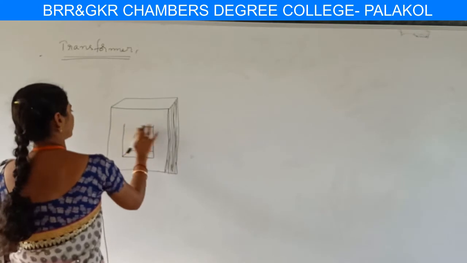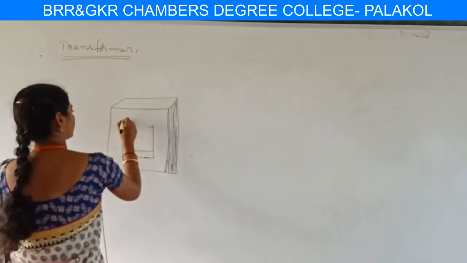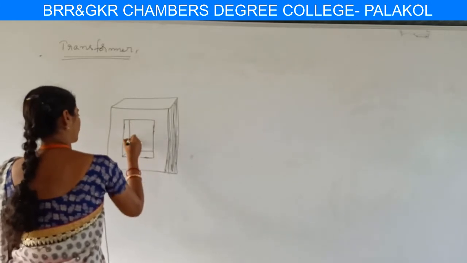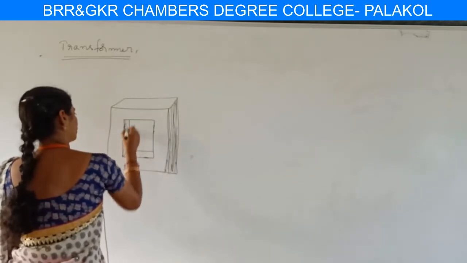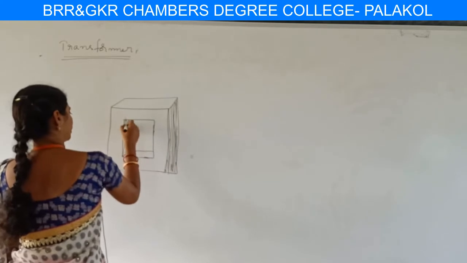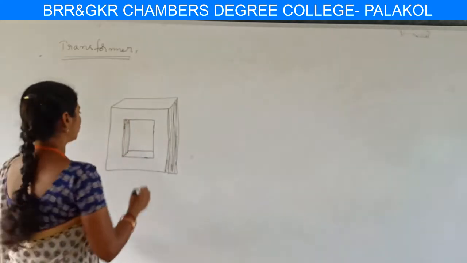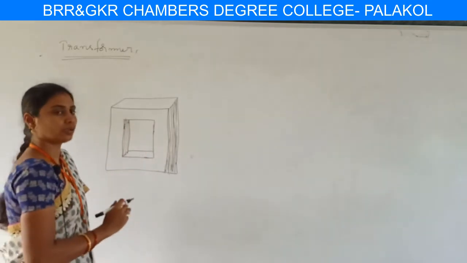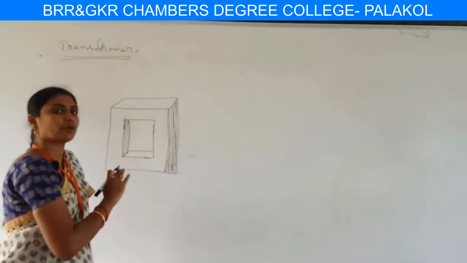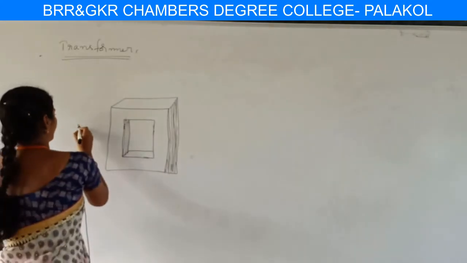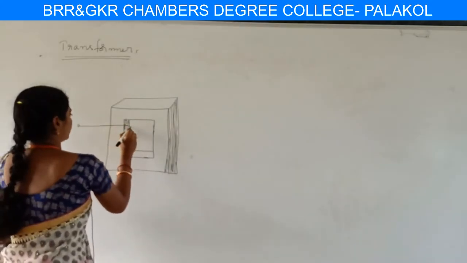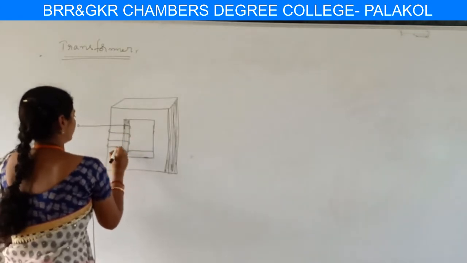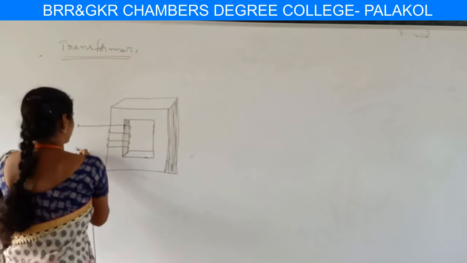This is another core, and the shaded lines are the core of magnetic material. On this ferromagnetic core, the primary and secondary coils are wound. The primary coil is considered as P, which is connected to the input source.